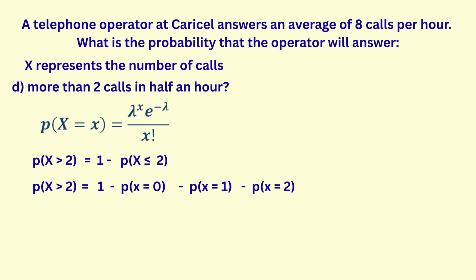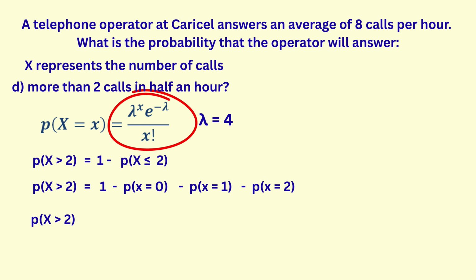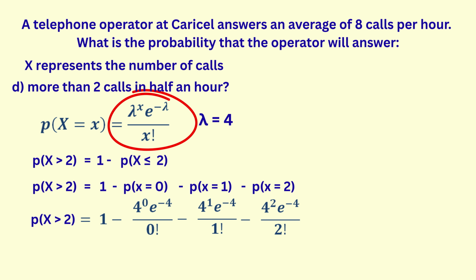By the way, the value of lambda is still 4, since we are still talking about a half an hour period. For the probability that x equals 0, we substitute 0 for x and 4 for lambda. For the probability that x equals 1, we substitute 1 for x and 4 for lambda. And for the probability that x equals 2, we substitute 2 for x and 4 for lambda.